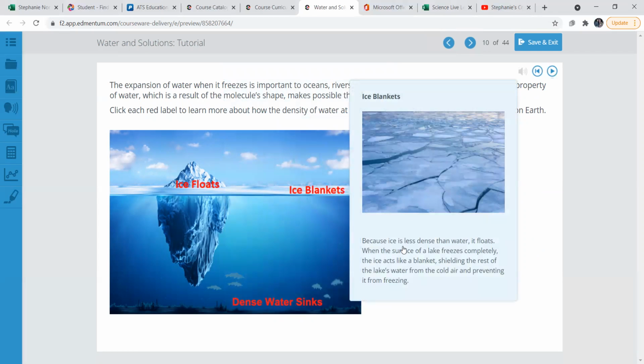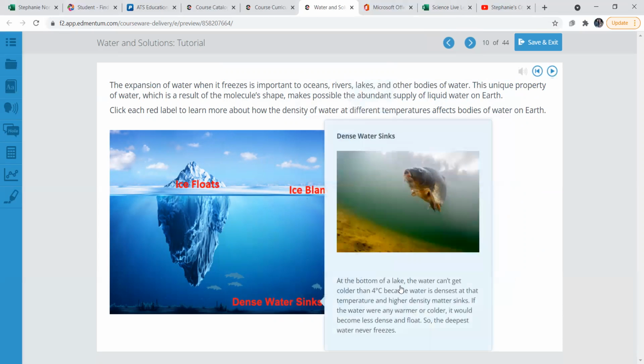Ice blankets. Because ice is less dense than water, it floats. So that's why, again, ice cubes in a glass will float. Wild. Dense water. Okay, so cold water. At the bottom of a lake, the water cannot get colder than 4 degrees Celsius because the water is at its densest there and higher density matter sinks. Okay, so if the water was any warmer or colder, it'd become less dense and float. So the deepest water never freezes.